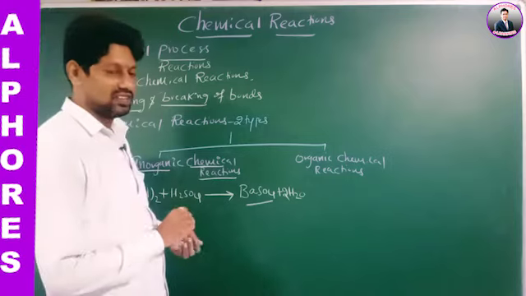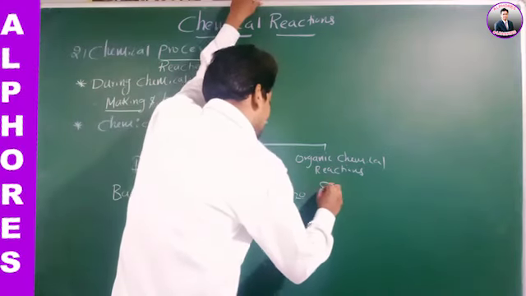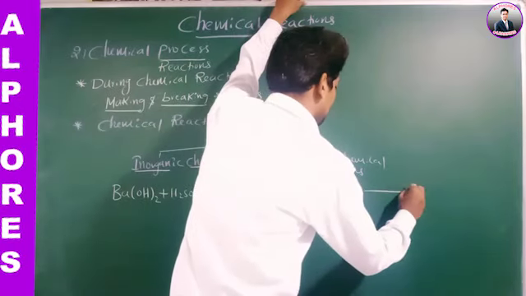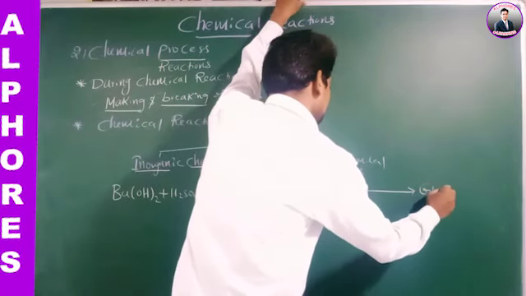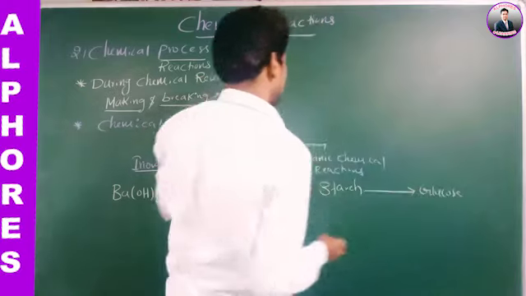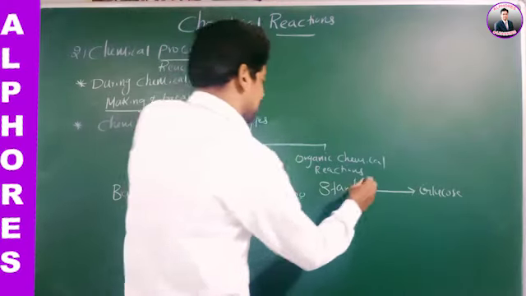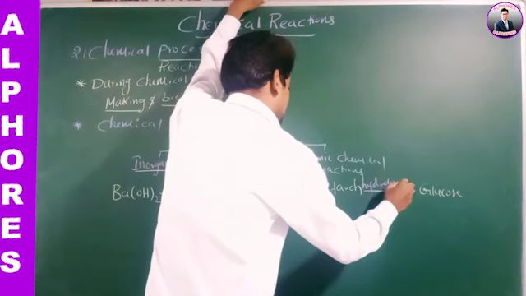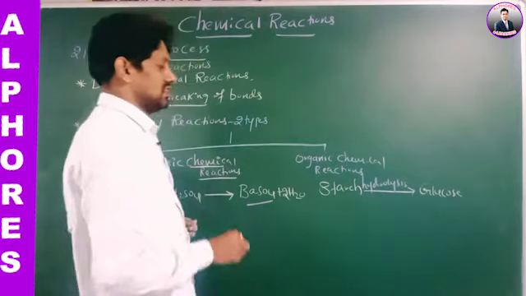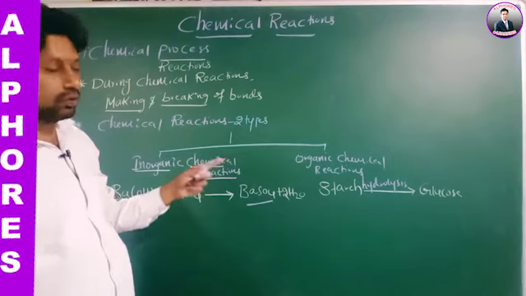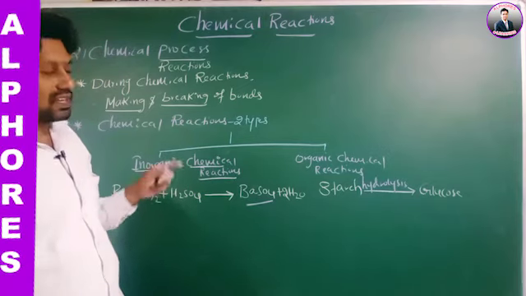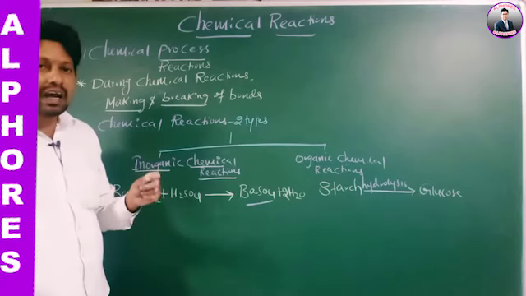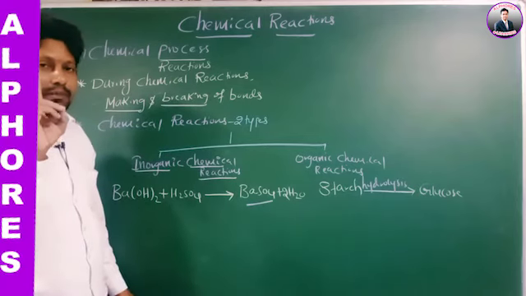This hydrolysis of starch to produce glucose is an example of organic chemical reactions. Hydrolysis of starch yielding glucose is an example of what? Organic chemical reactions. Therefore, a chemical compound is undergoing two types of changes.